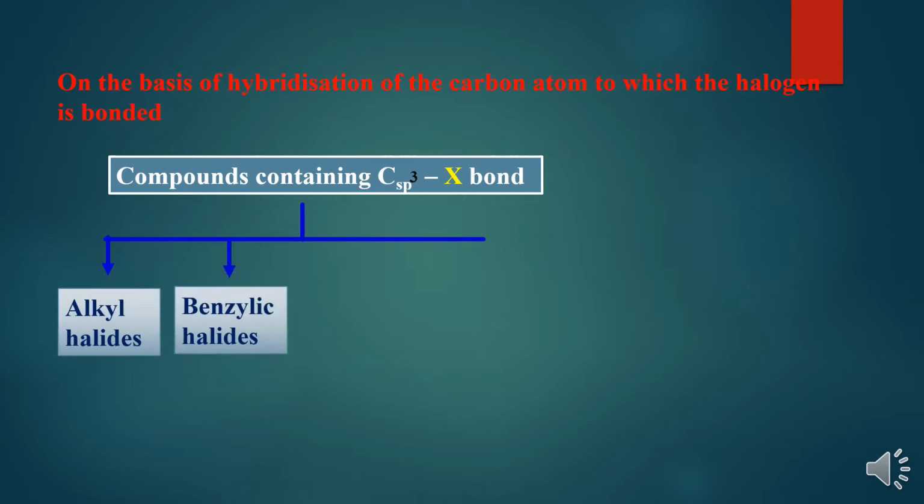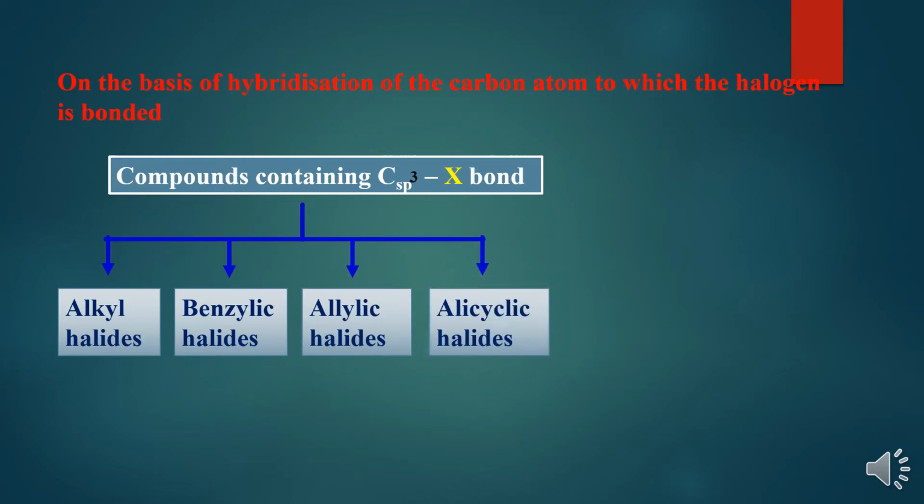alkyl halides, benzyl halides, allylic halides and alicyclic halides. So here they are classified into 4 types, depending on the halogen atom being attached to an sp3 hybridized carbon atom. One is alkyl halides, second is benzyl halides, third is allyl halides, fourth is alicyclic halides.